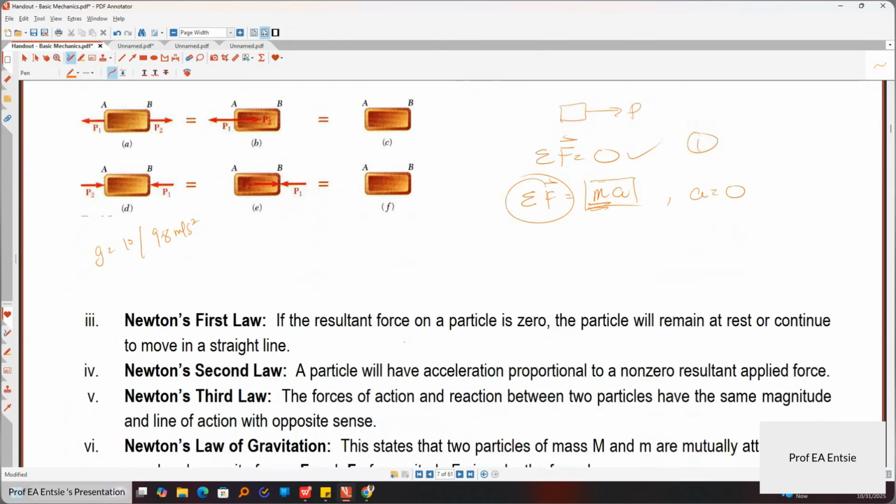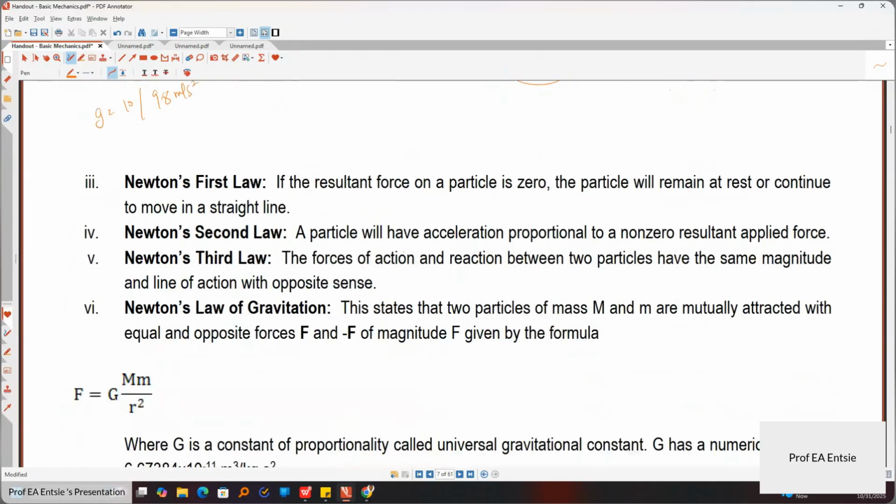Then the third one is: to every action that we do, there is an equal and opposite what? Reaction. So to every action that we do, there is an equal and opposite reaction. It means if you are in a hurry to open a door, and you hold the knob or the handle of the door, then you try opening the door and the door is not opening. This is the door, this is the knob or the handle. You try opening the door,